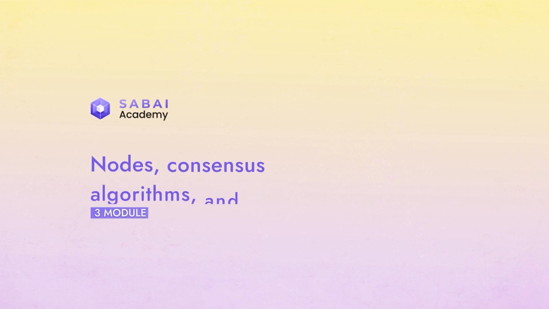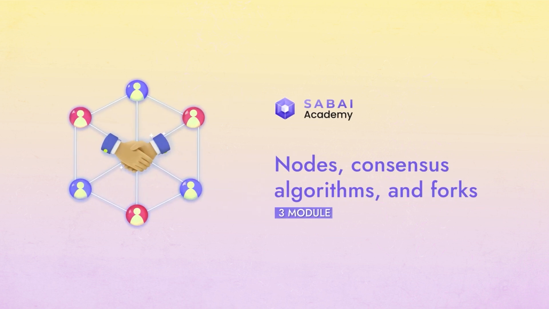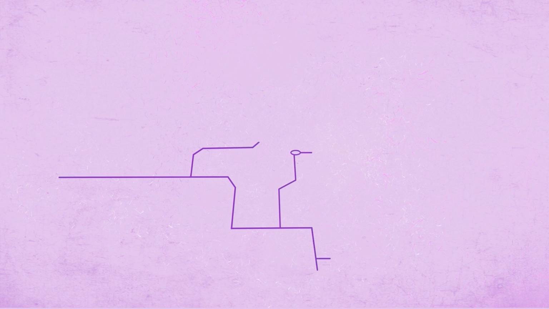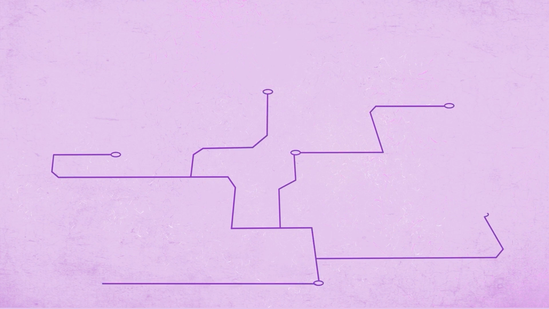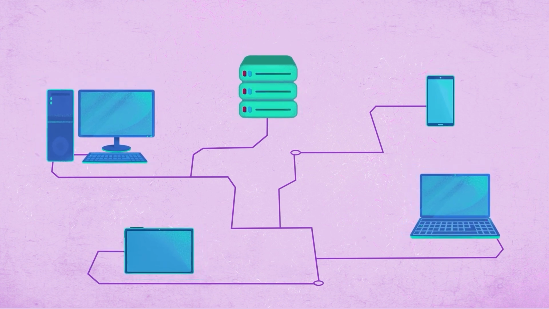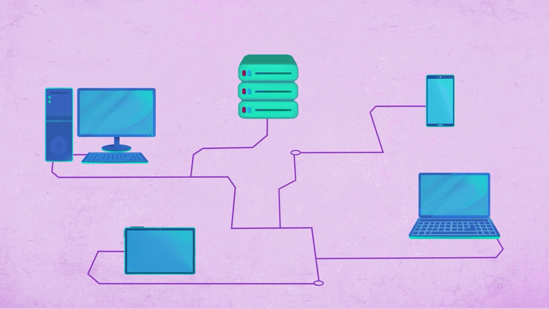How and who manages blockchain and develops it? Well, to answer this question, we need to understand what nodes, consensus algorithms, and forks are. As we have discussed before, blockchain is a decentralized structure and is managed by its participants. These participants are commonly referred to as nodes. Depending on the technological solutions used in the blockchain, nodes can have different rights and be classified into different types.